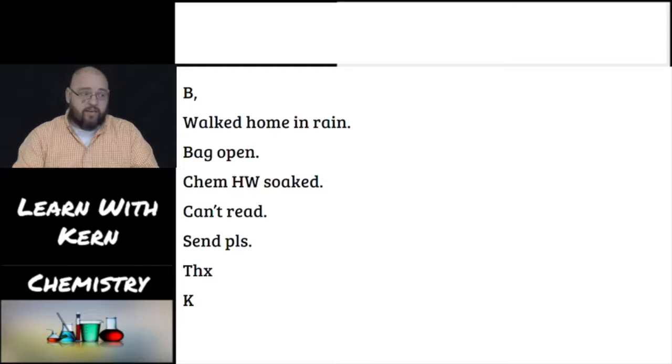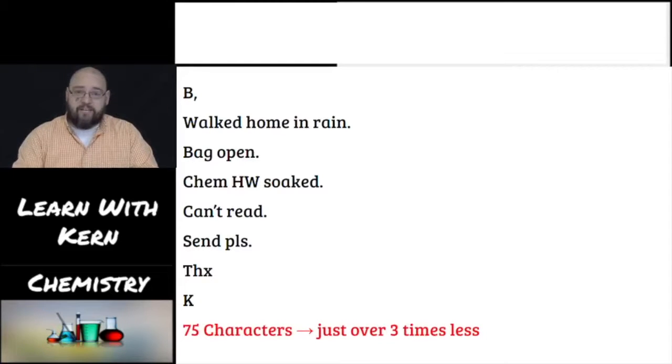Now, it does require that B knows who K is and knows what I'm talking about. So that's kind of important, that the person reading this has to know the shorthand. But once you know the shorthand, this is only 75 characters. That's nearly 3 times less. So instead of $23, I'm going to be spending $7. And so that is a whole lot less and a much better way of doing it.